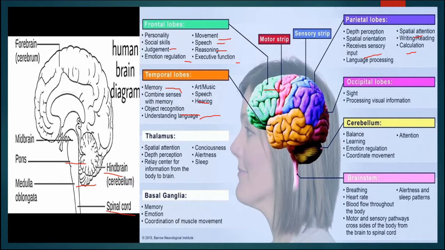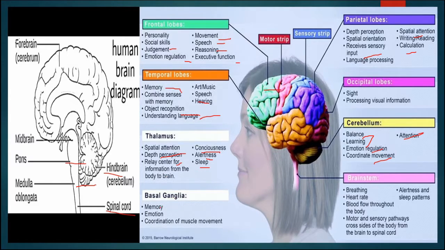The cerebellum or this hindbrain is associated with balance, learning, emotion regulation, movement, attention. All these are controlled by the cerebellum. Now, the thalamus is associated with alertness, sleep, relay center for information from body to brain, depth perception, and consciousness.